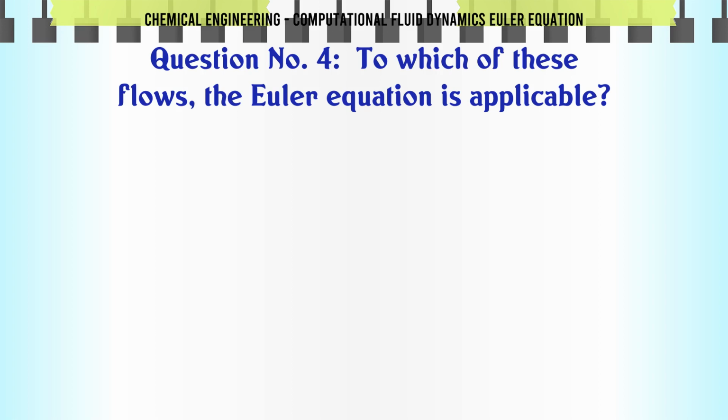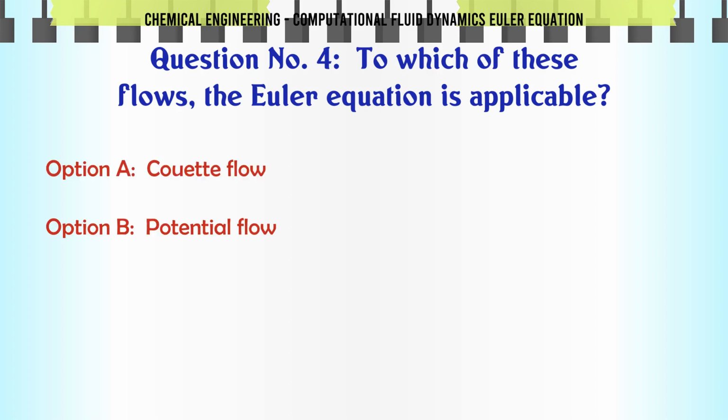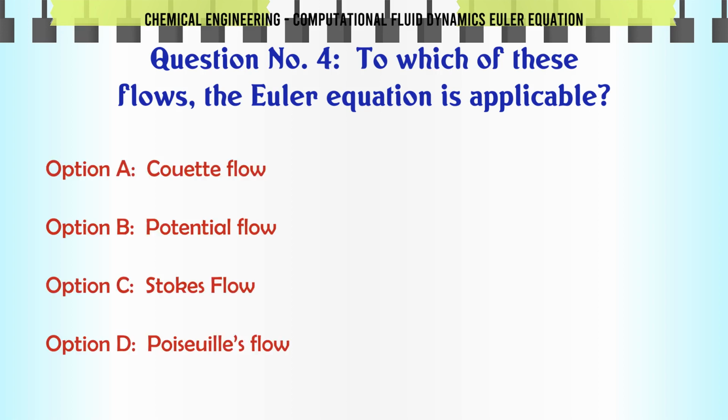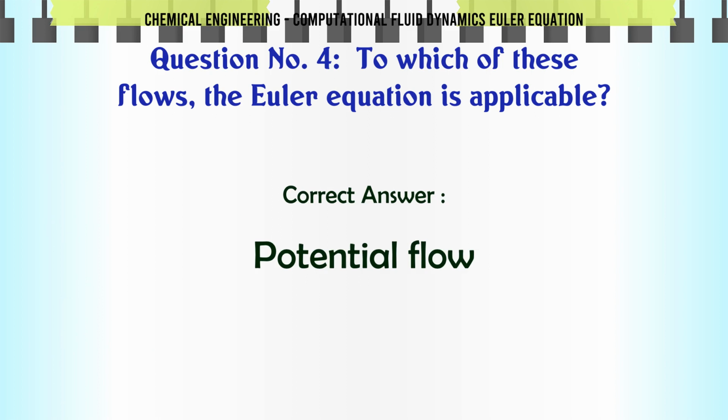To which of these flows is the Euler equation applicable? A. Couette flow. B. Potential flow. C. Stokes flow. D. Poiseuille's flow. The correct answer is potential flow.